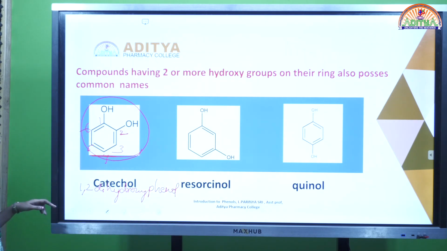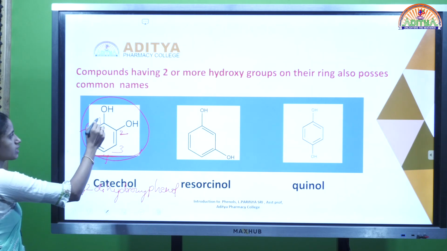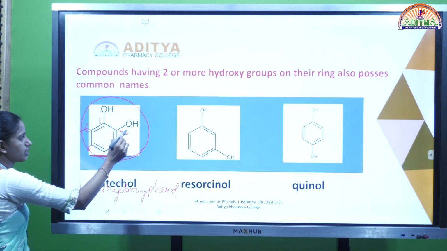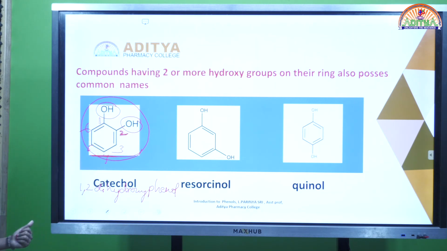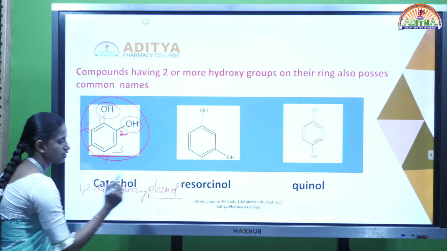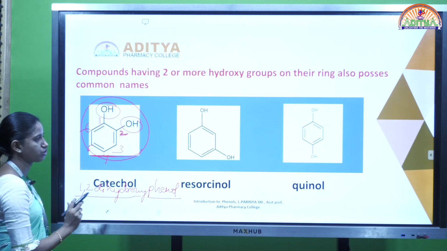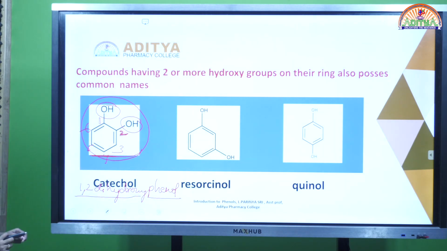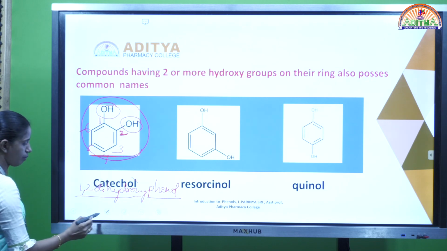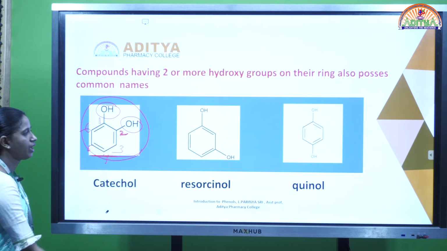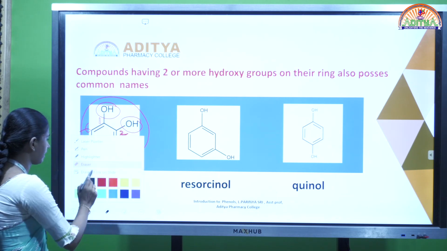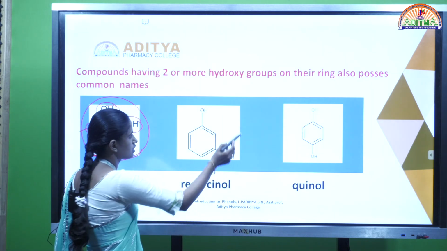Because it is 1,2-dihydroxyphenol: at the first and second positions the OH groups are attached directly to the benzene ring, so that is a phenol, and with 2 hydroxy groups it is dihydroxy. The common name is catechol. And next, coming to the next one, resorcinol.